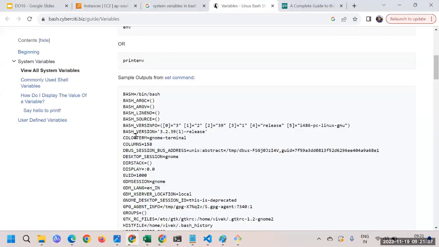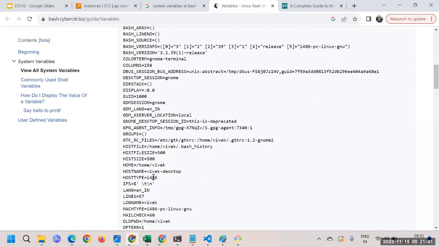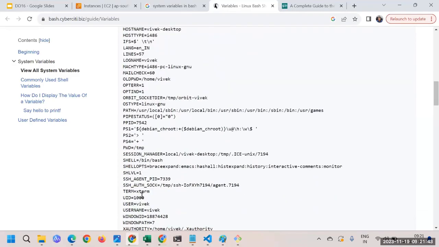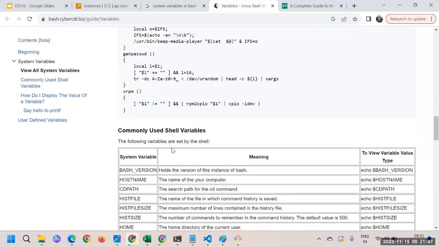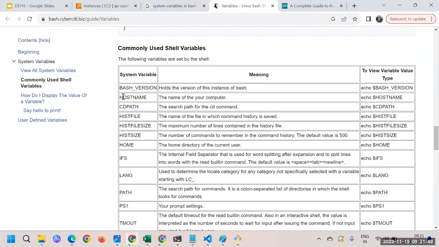Apart from that, you can see what else. Look, there are so many, but not all are useful. The rest you can just ignore. So better, what I can do is create one document and give it to you. Yeah, maybe this is a good one.